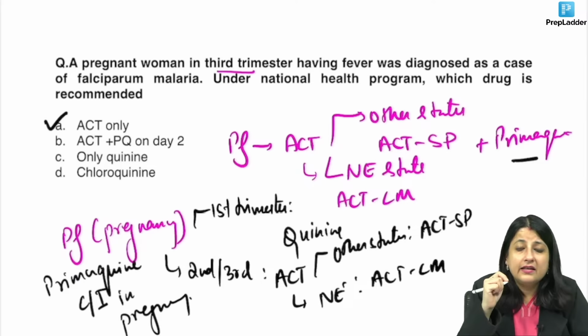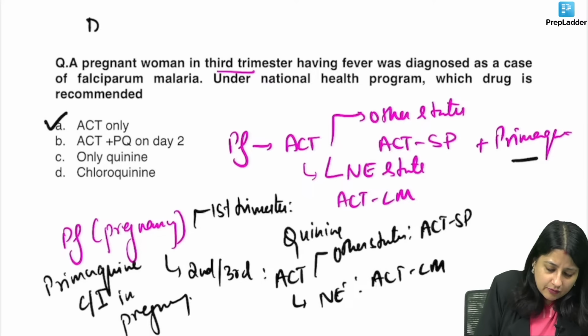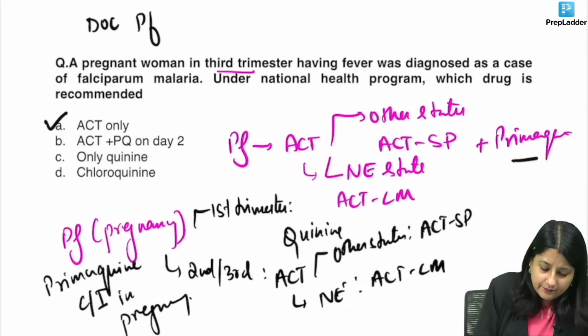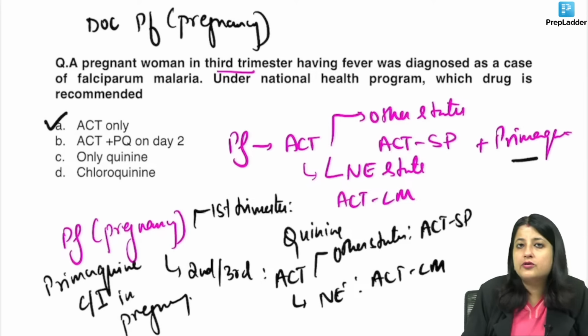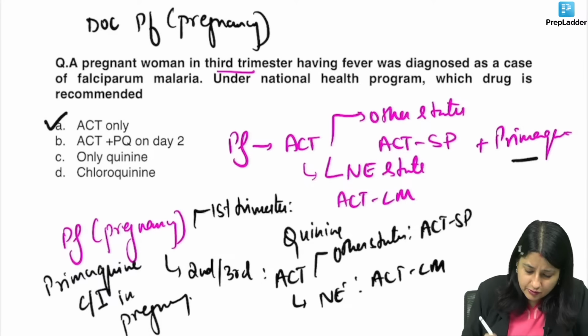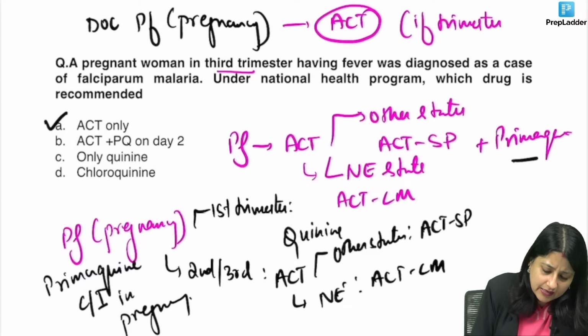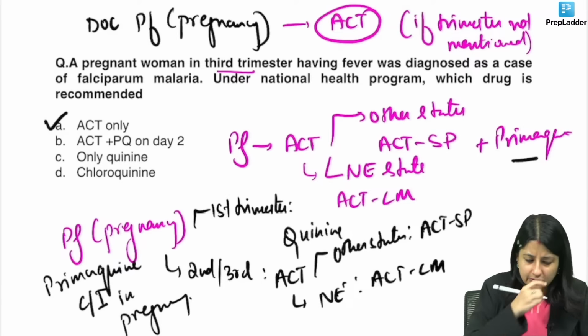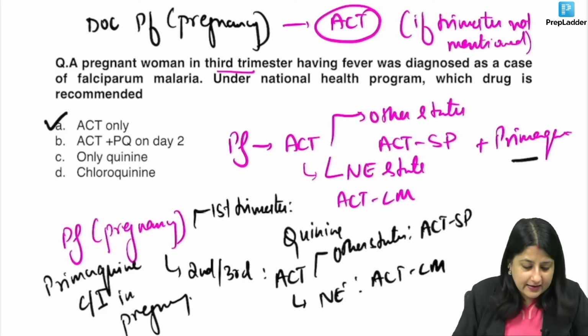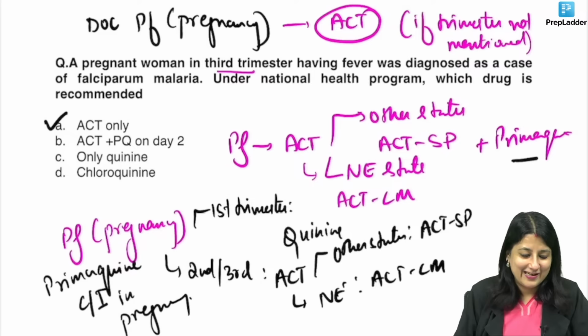But in case in the exam, you see drug of choice for Plasmodium falciparum in pregnancy, and the trimester is not mentioned, what is your answer? It is ACT. If trimester is not mentioned, it is going to be ACT. Okay? Yes, it's also contraindicated in G6PD deficiency. Very good, Happy Soul. Such a wonderful name you have kept, Happy Soul. Okay, let's move ahead.